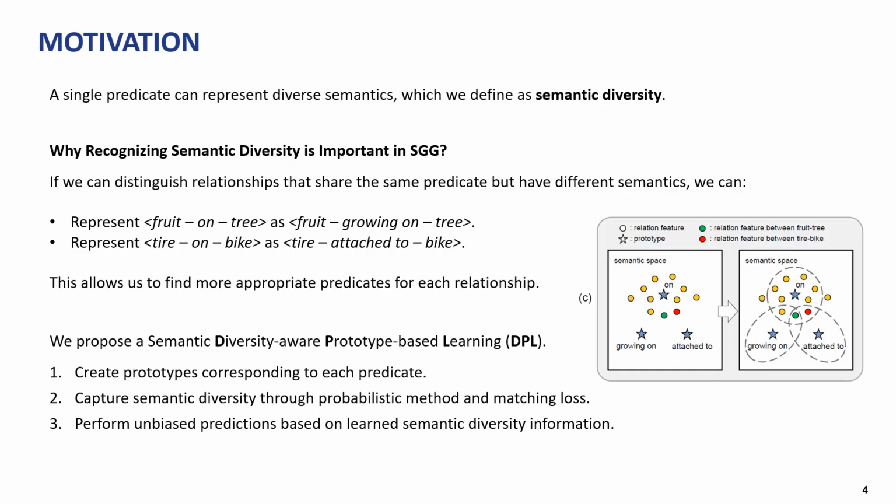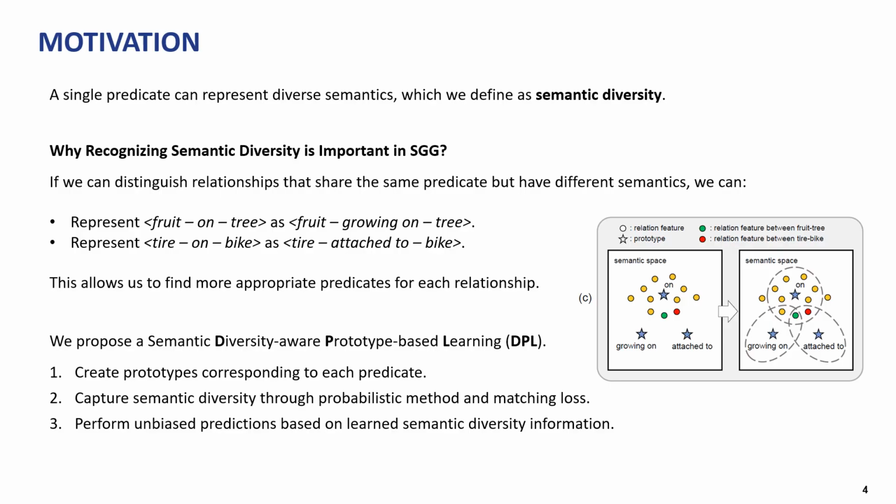Based on this observation, we define semantic diversity as the idea that a single predicate can represent diverse semantics, and we aim to solve this issue. Recognizing semantic diversity is crucial in scene graph generation because it allows us to differentiate between relationships that use the same predicate but have different underlying meanings. For example, we can represent fruit on tree more accurately as fruit growing on tree, and tire on bike as tire attached to bike. This approach can help us find a more appropriate predicate for each relationship.